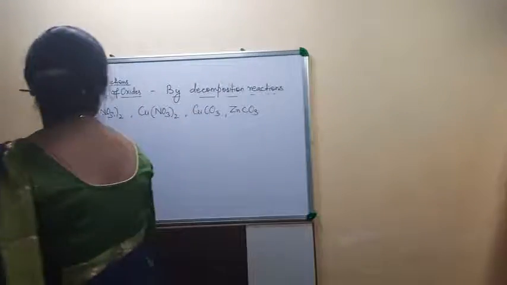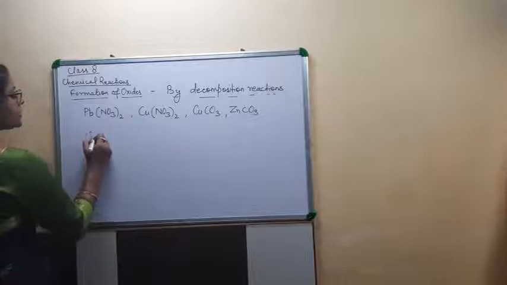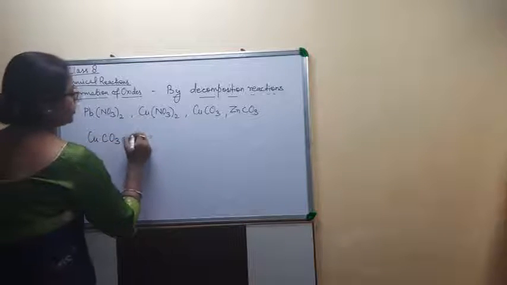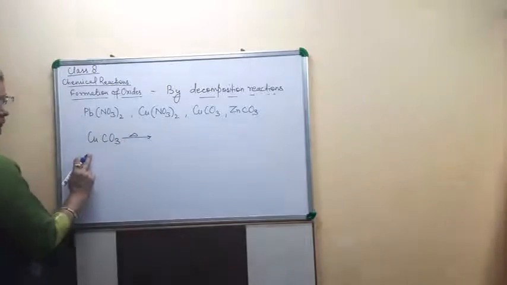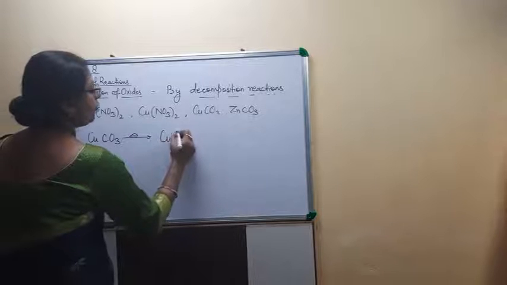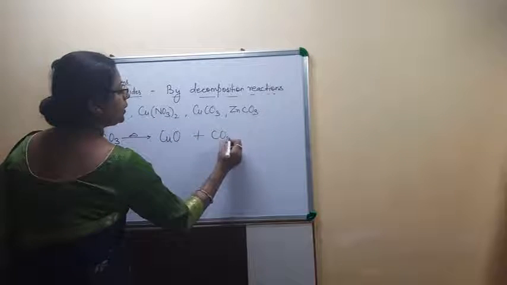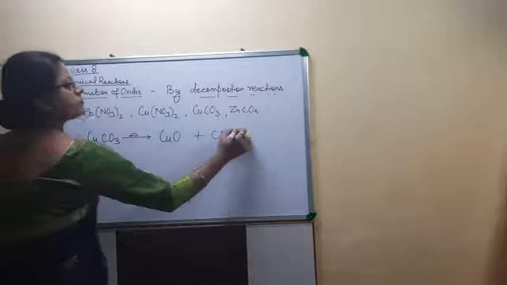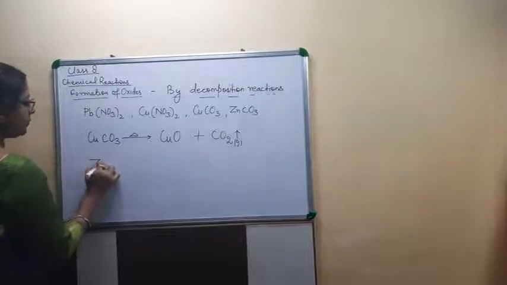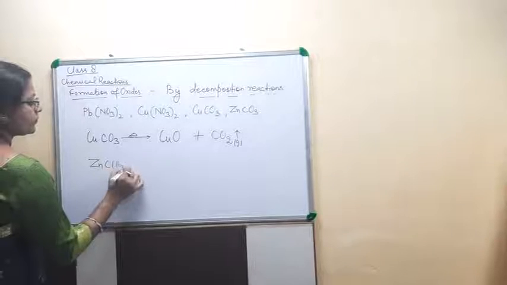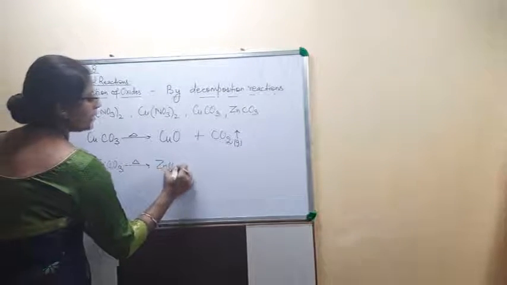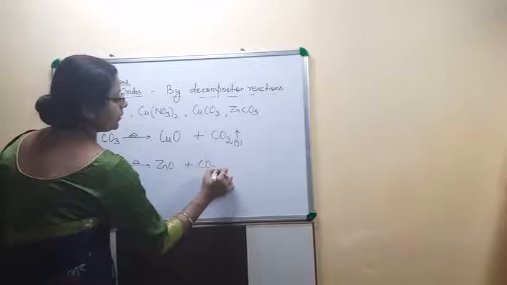Like carbonates, copper carbonate or zinc carbonate. On heating, this is the copper carbonate. On heating, it will form copper oxide and carbon dioxide. Zinc carbonate on heating changes into zinc oxide and carbon dioxide.